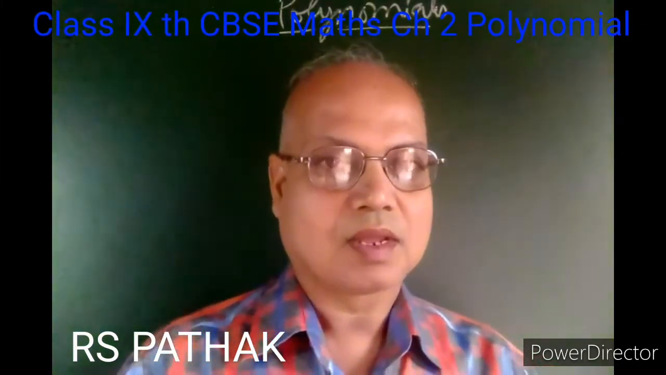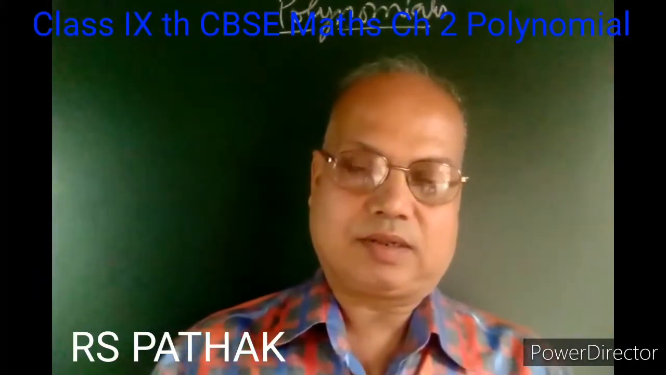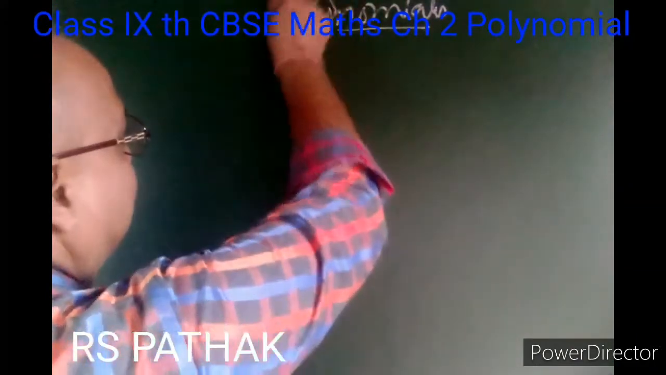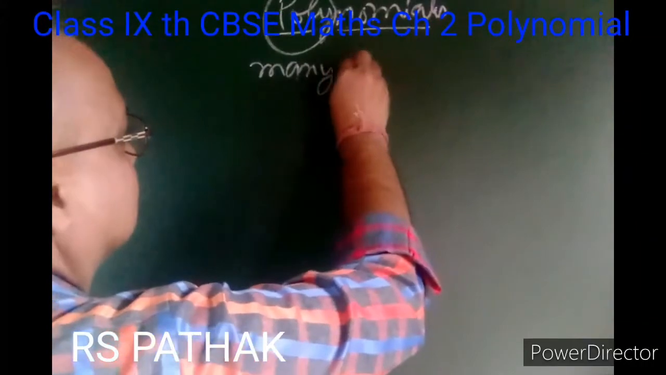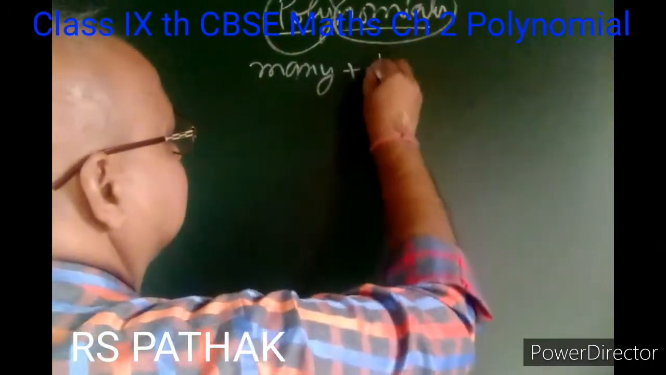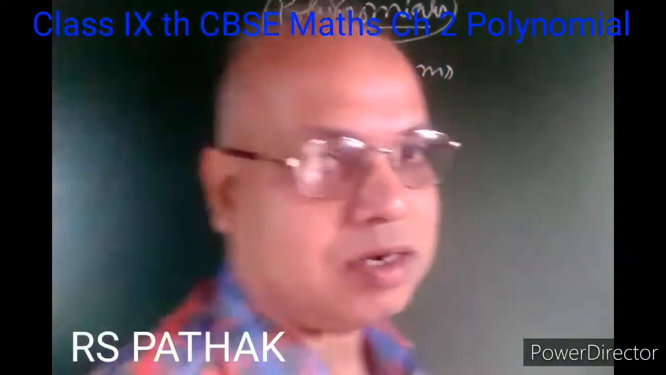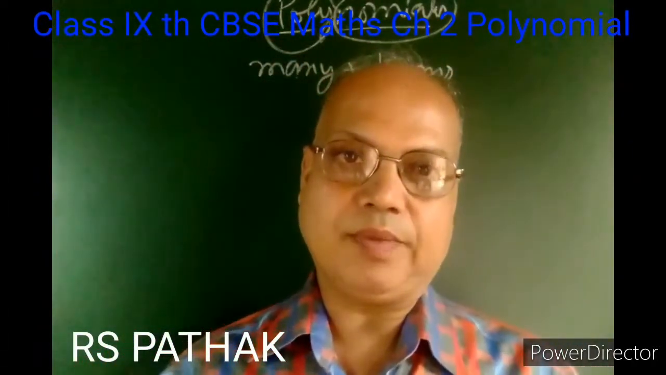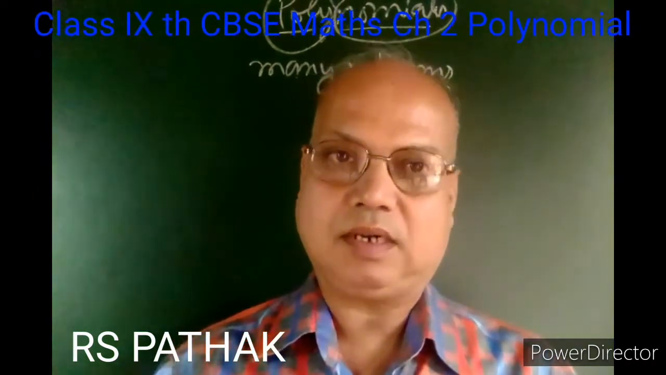Clear? Polynomial is made up of two words. First word is poly. Meaning of poly is many. And second word is nomial. Nomial means terms. So the meaning of polynomial is the expression having many terms is called the polynomial. Clear?